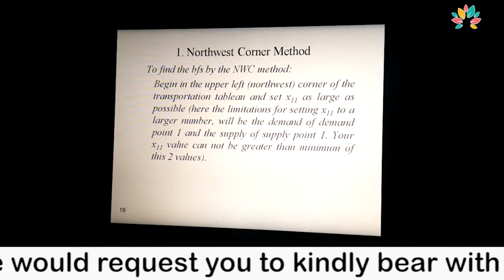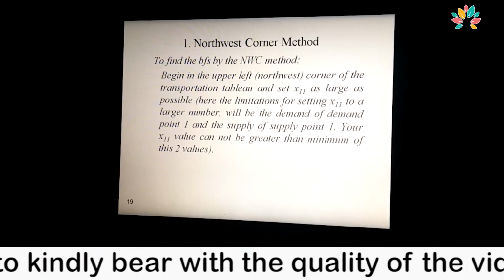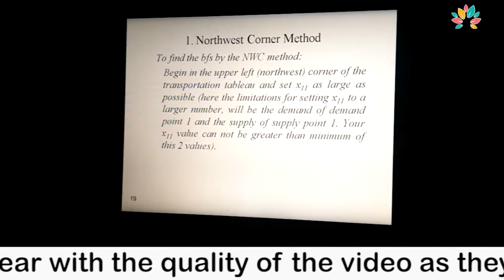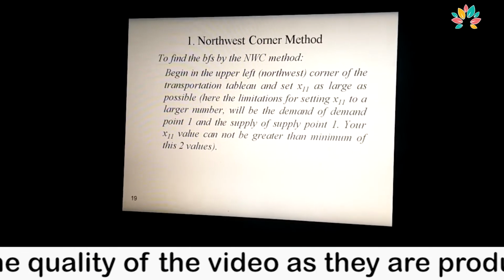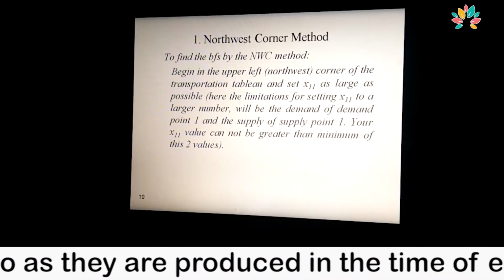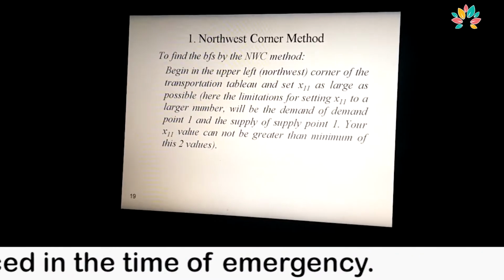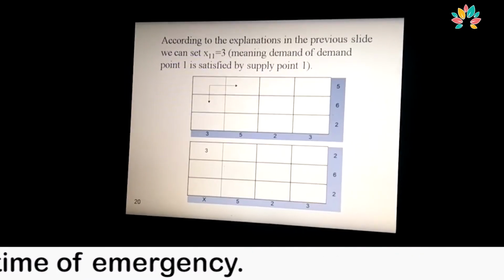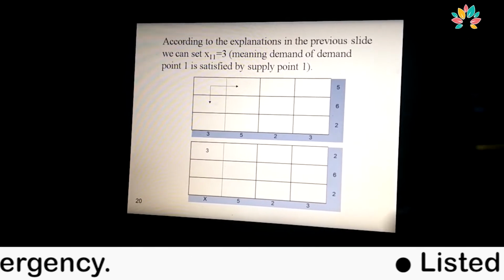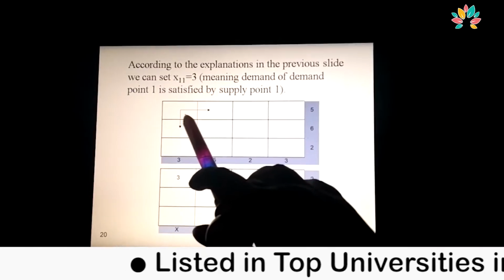Next, the northwest corner method. In this method, we solve the transportation problem starting from the northwest corner point only. Whatever the costs are, we have to solve the problem from the upper left corner side, this way. Whatever costs are associated here, it does not matter for you.